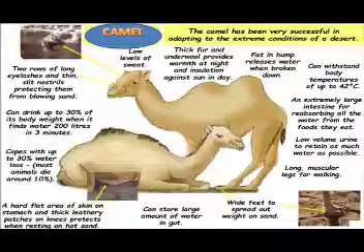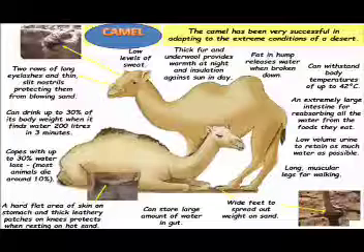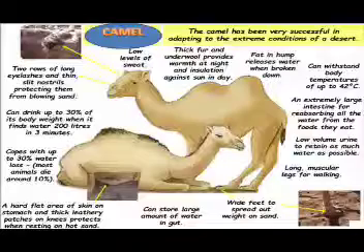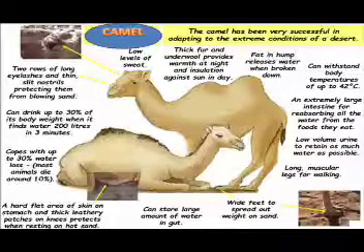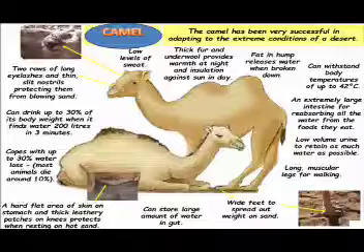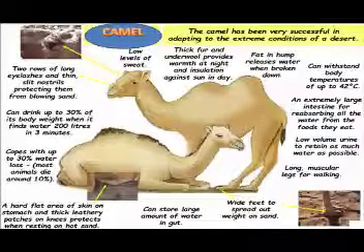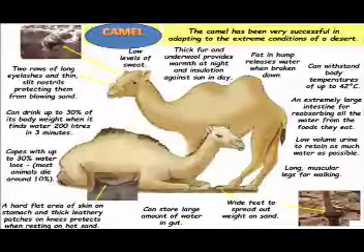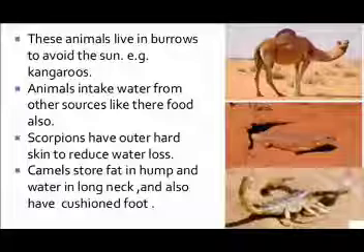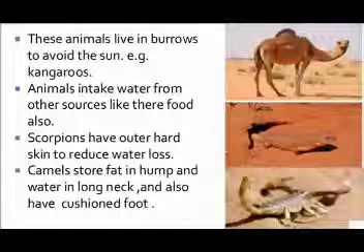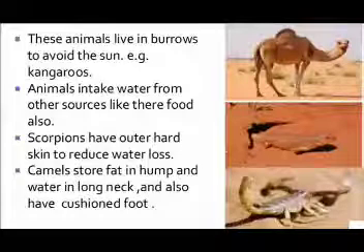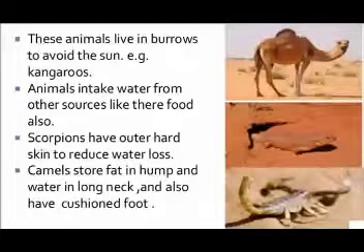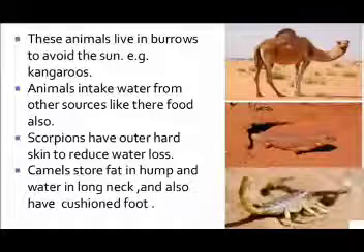Fat and hump release water when broken down. Thick fur and underwool provide warmth at night and insulation against the sun in the day. The extremely large intestine reabsorbs all the water from the food they eat. Low volume urine retains as much water as possible. These animals live in burrows. The desert animals, you can see children over here, live in burrows to avoid the sun. For example, kangaroo rats. Animals take in water from other sources like their food also.